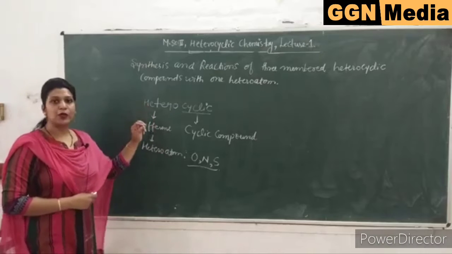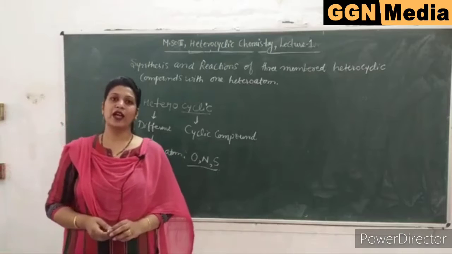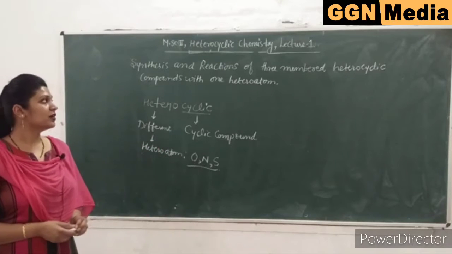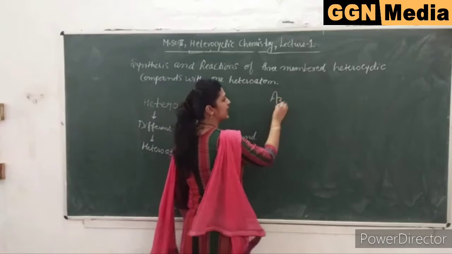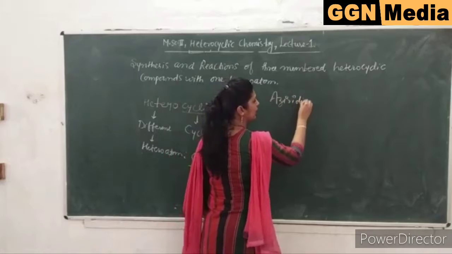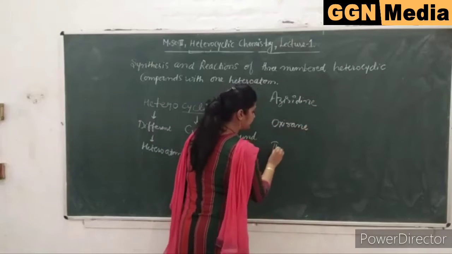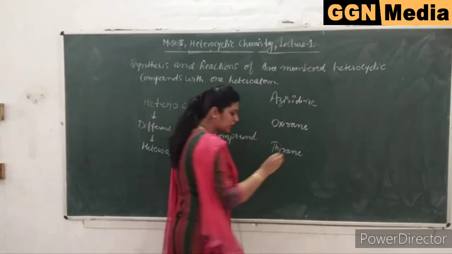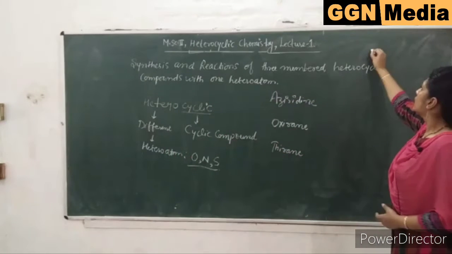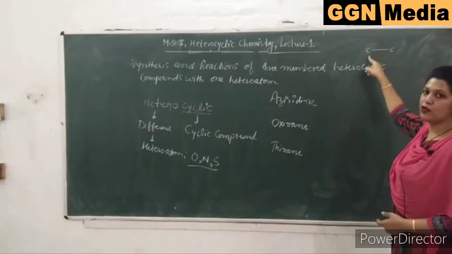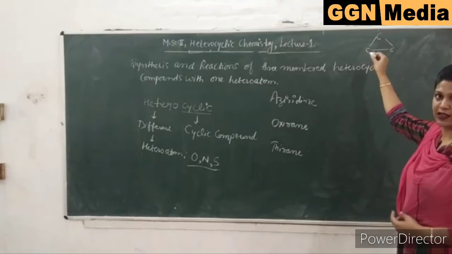Now in your Punjab University syllabus you have the topic synthesis and reactions of three-membered heterocyclic compounds with one heteroatom. Under this topic you have three compounds, that is aziridine, oxirane, thyrane. For the formation of a cyclic compound, you need at least 3 carbon atoms, because 2 carbon atoms cannot make a cyclic compound.